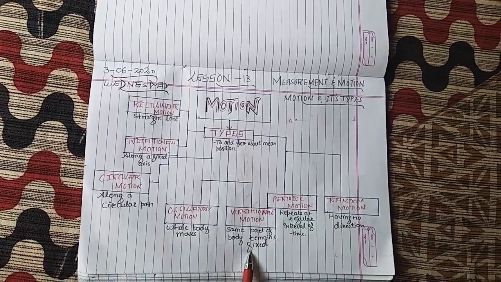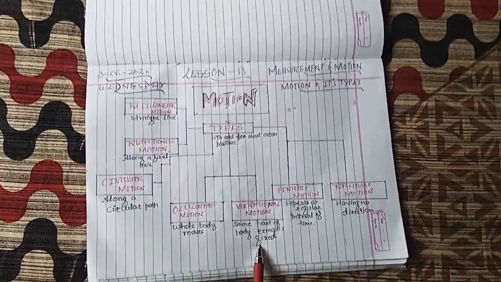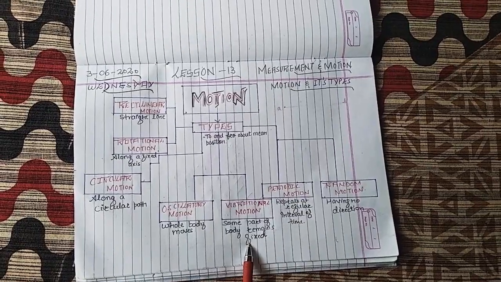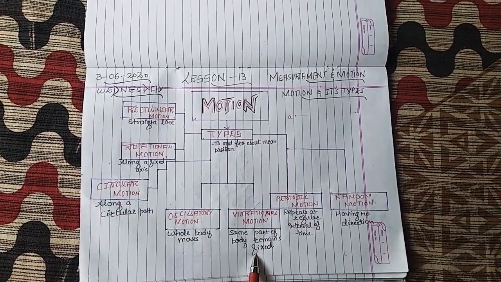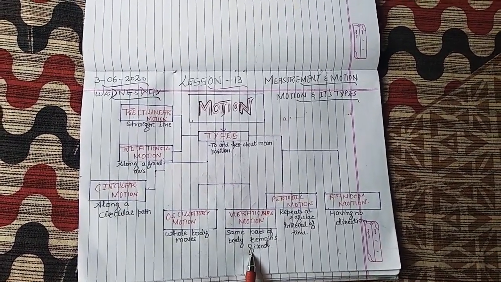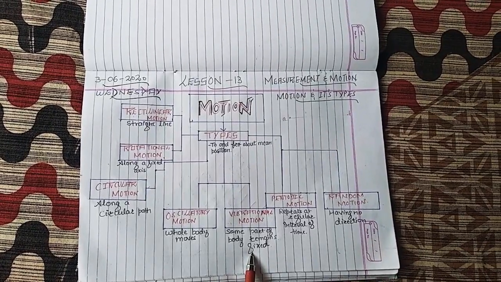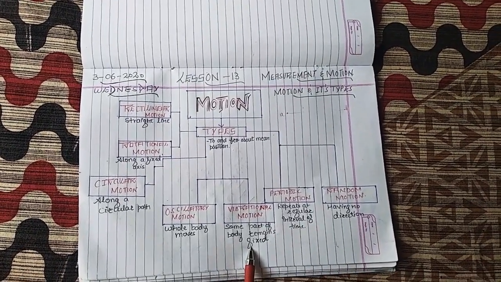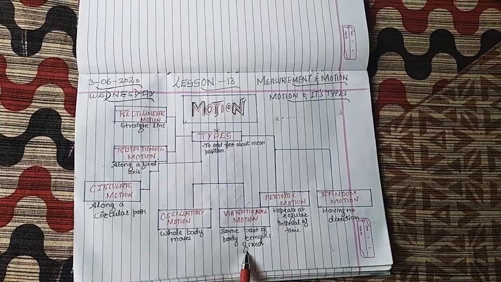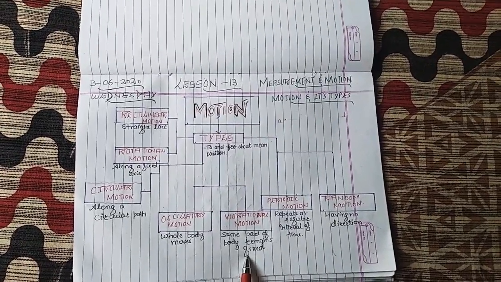Then the vibration of a drum. In assembly, you used to beat a drum, that also follows this vibratory motion. The stretching of a rubber band, when you touch the rubber band, it also vibrates. Also when you play a guitar, that is known as vibrational motion.